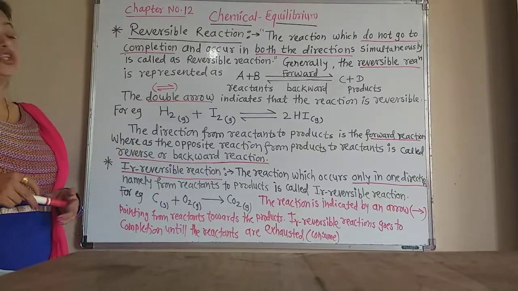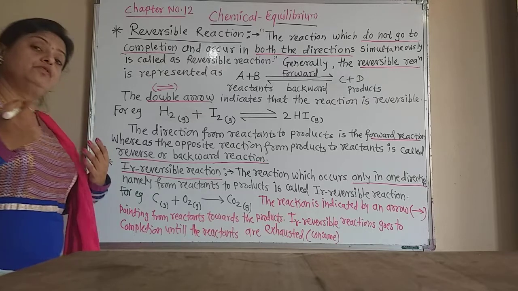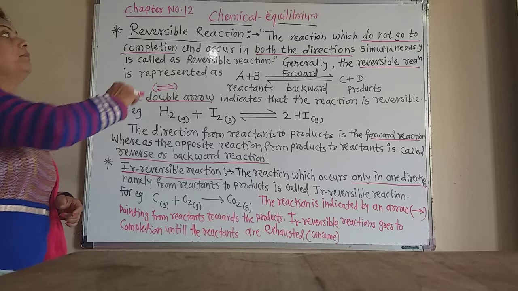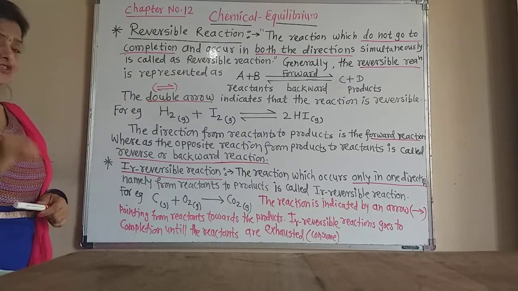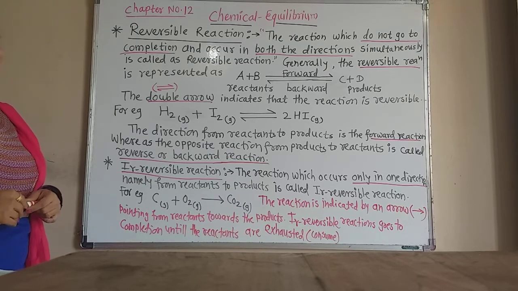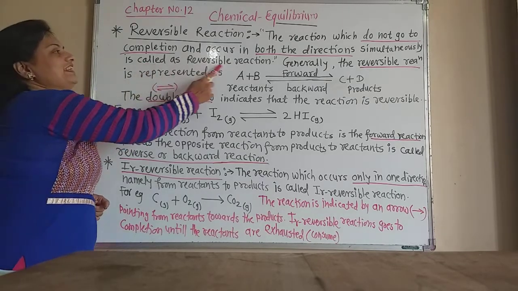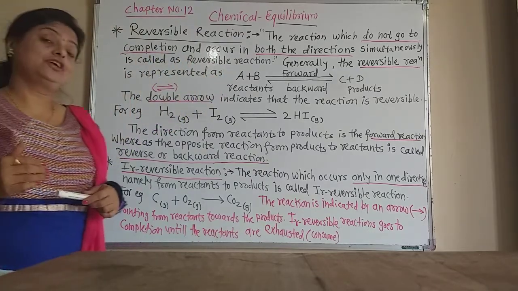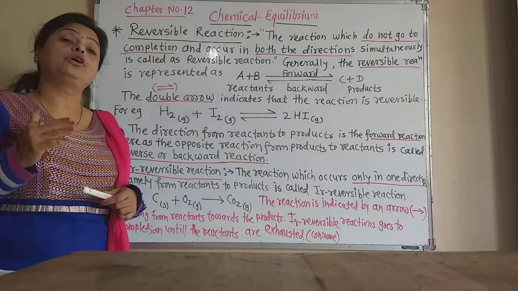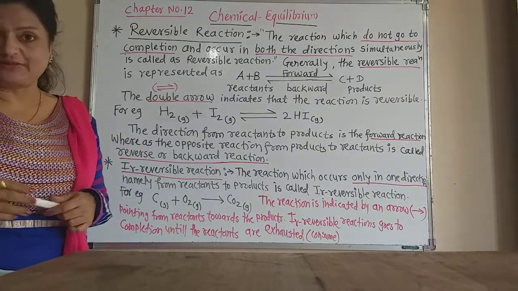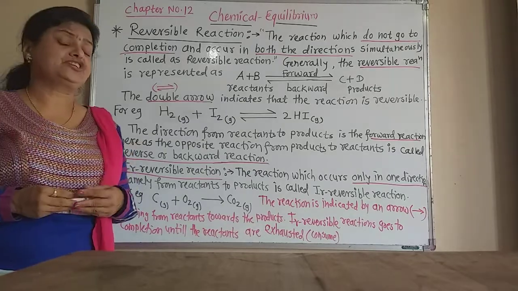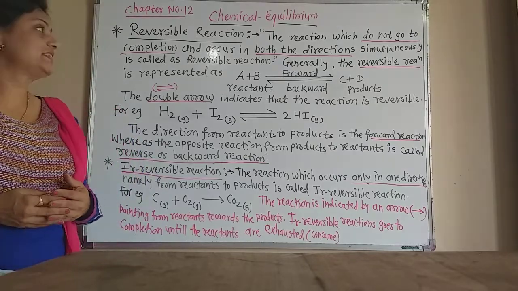Now let us study the reversible reaction first. How can we define the reversible reaction? The reaction which does not go to completion and occurs in both the directions simultaneously is called a reversible reaction. The reaction which occurs in both directions simultaneously and does not go to completion is the reversible reaction.